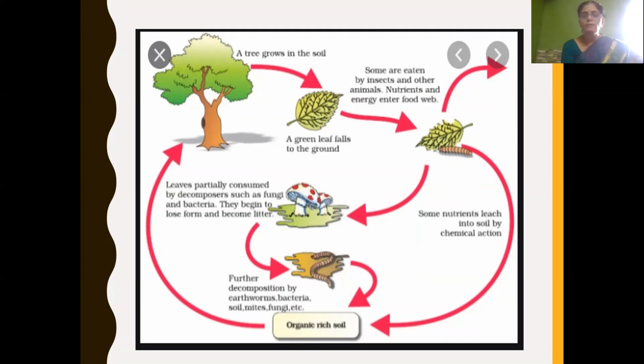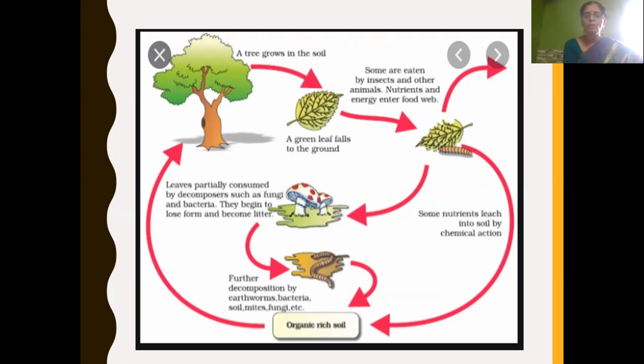Some of these leaves are eaten by insects and other animals, and the nutrients and energy present in them enter the food web, the food chain. It is a continuous process in which energy is transferred. Some nutrients present in the leaf, whatever leaves are left, leach into the soil by some chemical action. The partial leaves are also consumed by decomposers.